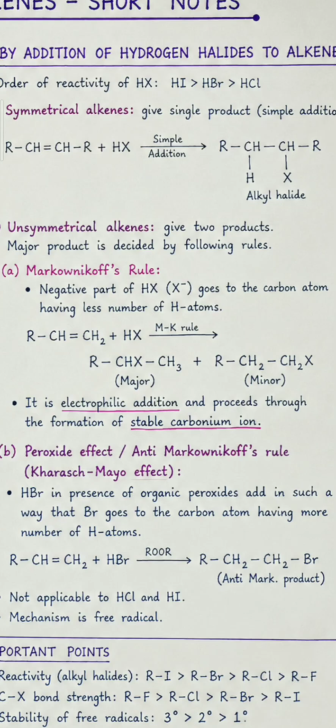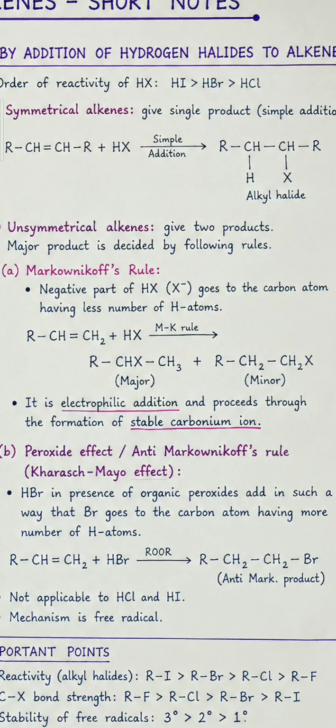And next one is peroxide effect or anti-Markovnikov rule, also called Kharasch effect. HBr on reacting with unsymmetrical alkenes in the presence of organic peroxides undergoes addition reaction in which HBr is linked to the carbon atom of the double bond having more number of hydrogen atoms and forms the major product.